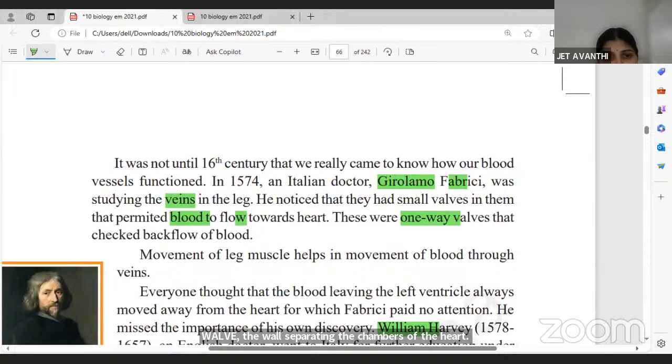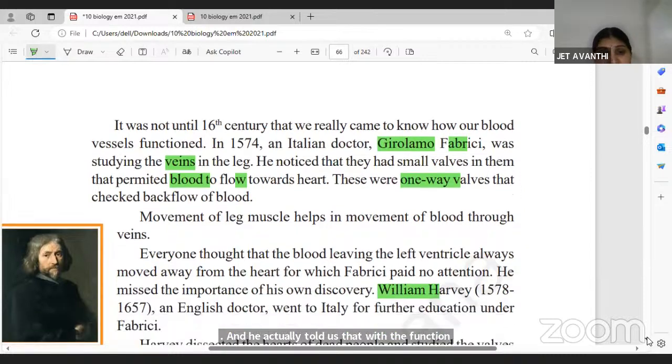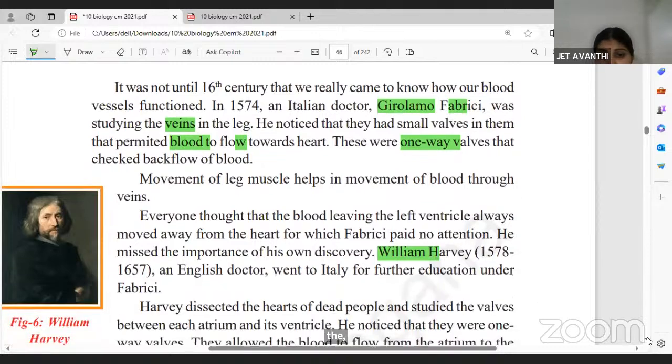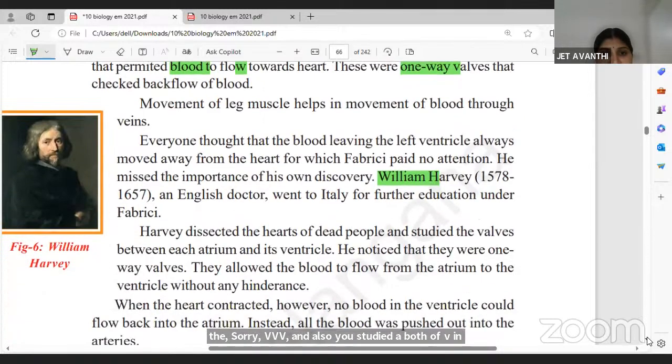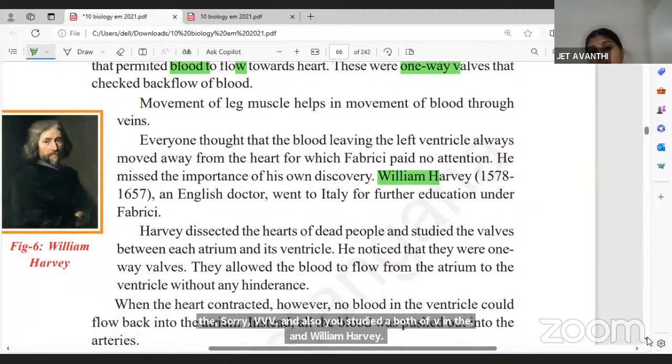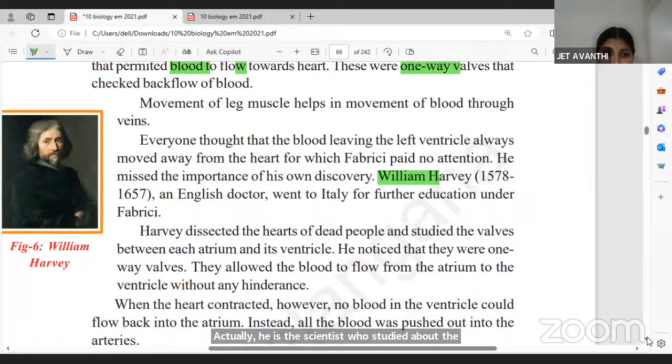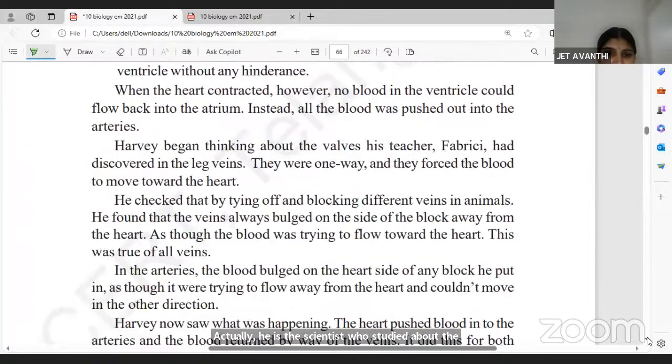And these are the scientists. Please go through this. Girolamo Fabrici actually studied the veins in the legs, and he told us about the function of valves in veins. And William Harvey is the scientist who studied the complete circulation of the blood through the heart. You have to go through this, children.